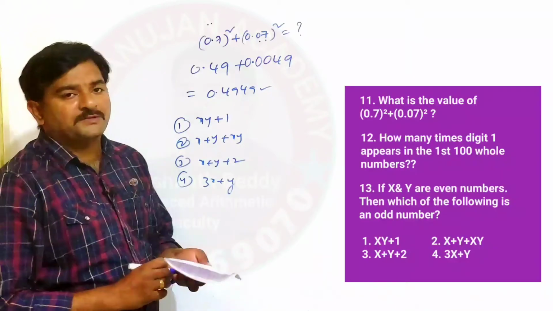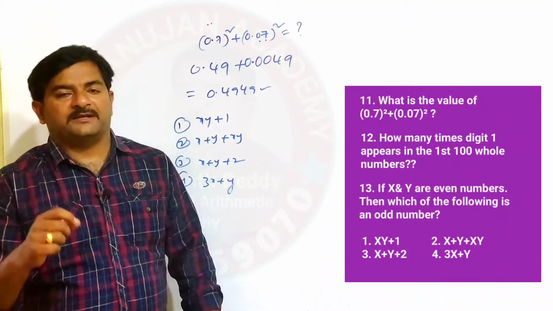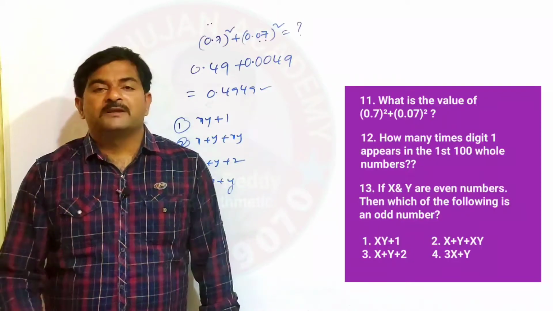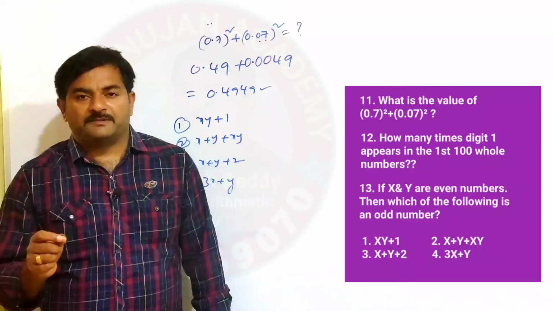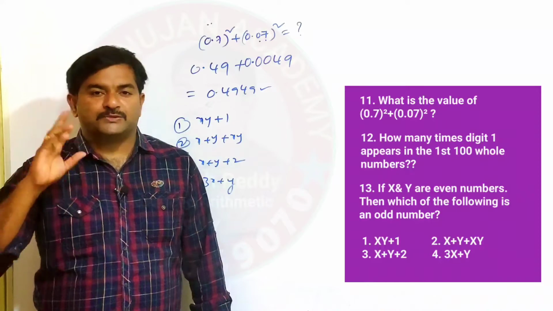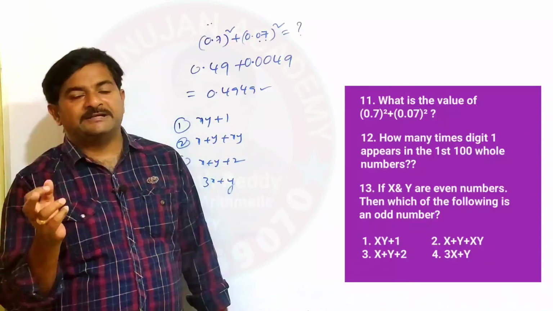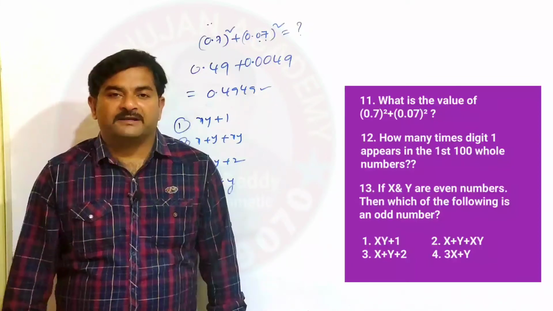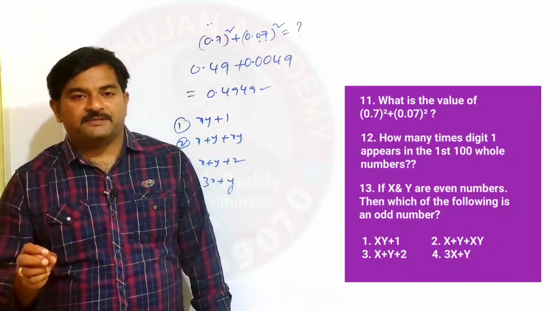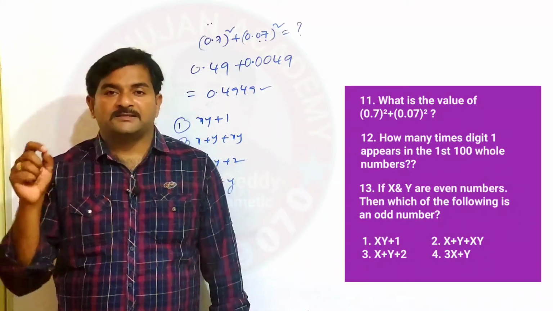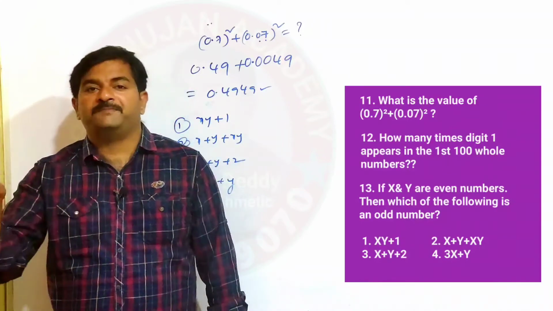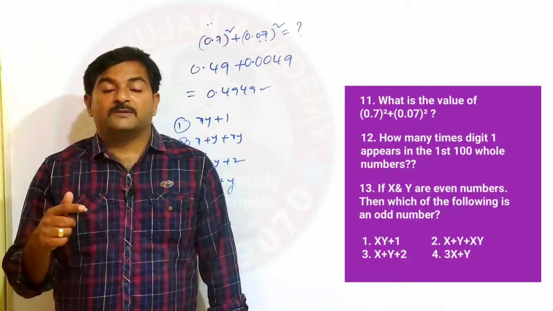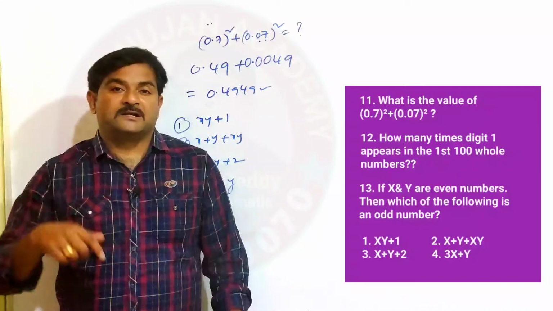Usually if x and y are both even numbers, even number means what does it mean? A number is said to be an even number if it is exactly divisible by 2, right? If two numbers are even numbers, their product, in the sense their multiplication, is also an even number, and their addition is also an even number. But the question is, which of the following is an odd number?